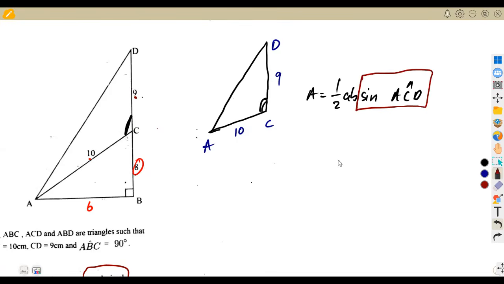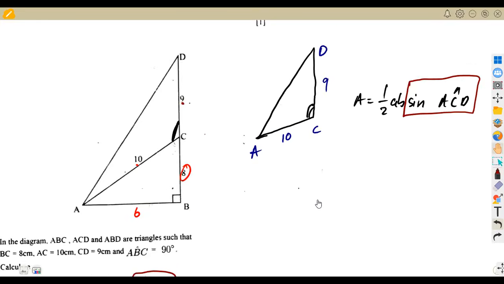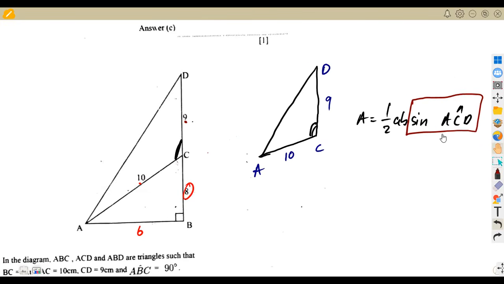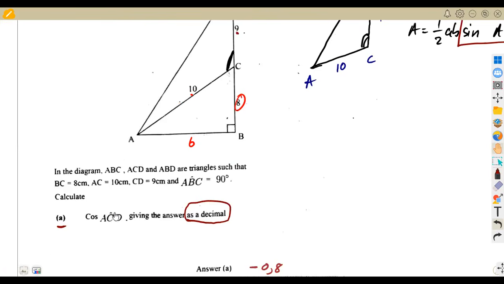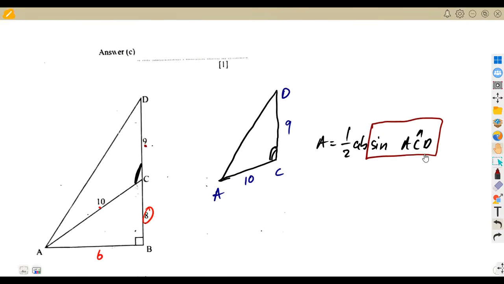If you know how to find cos ACD, then you must also be able to find sine ACD, because next time they are going to ask us to find sine ACD, not cos ACD. The same way we calculated our cos ACD is the same way that we are going to find our sine ACD. But remember, for cos, I said don't consider this. We are considering this as it is.